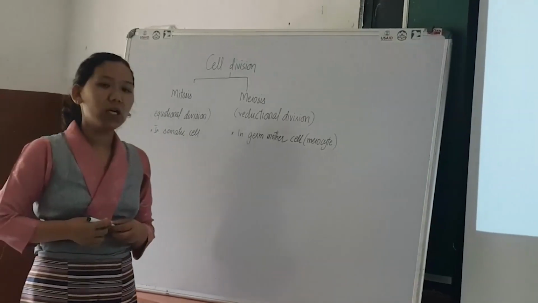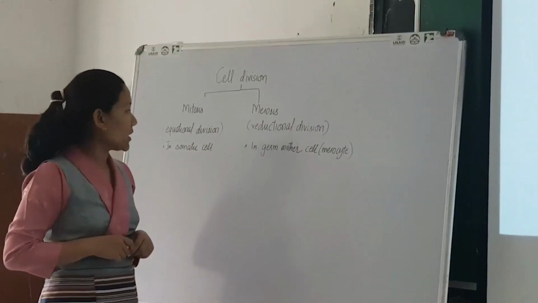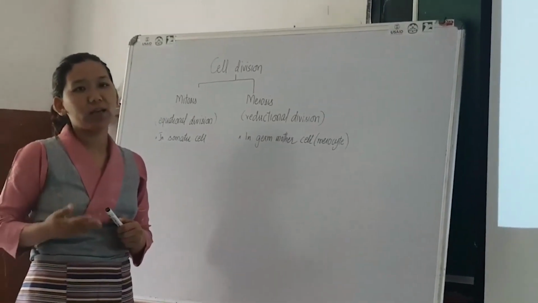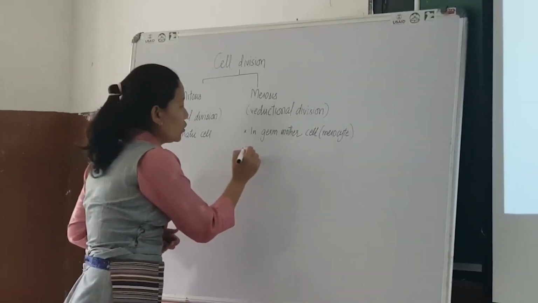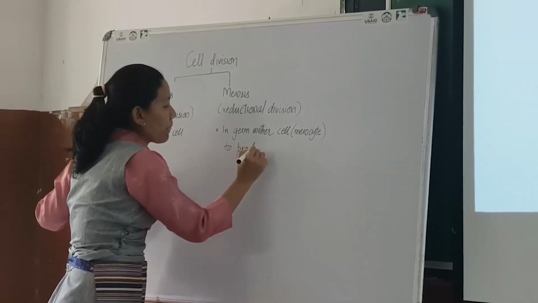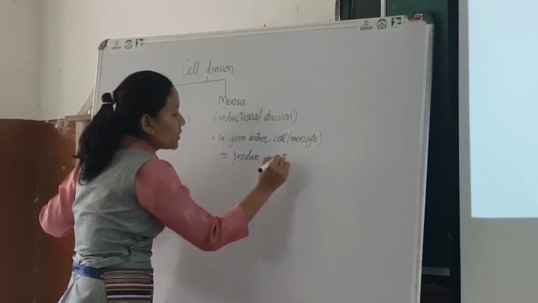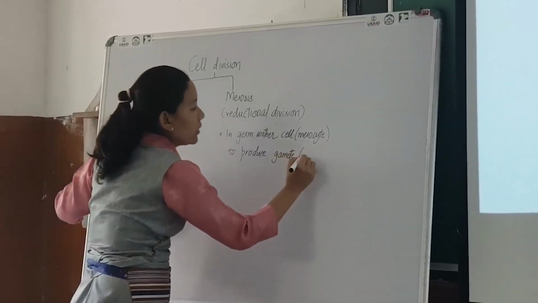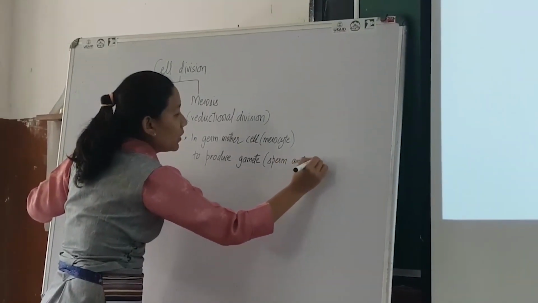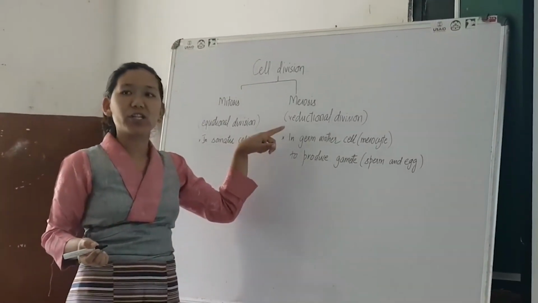Now we'll look at the other type of cell division, that is meiosis. Meiosis usually takes place in the germ mother cell during the production of gametes. Gametes are the sperm cell and the egg. This division is also called reductional division.